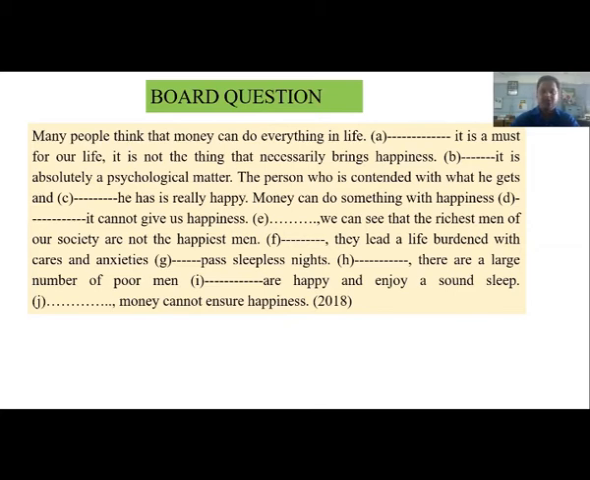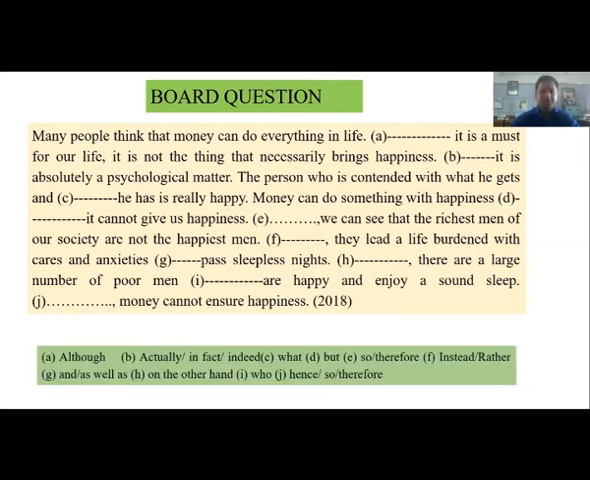J, money cannot ensure happiness. This is a good question for you, and you can see there are 10 gaps for you, and for each gap there is half mark. So in total 5 marks for you for sentence connectors. So dear students, let's see the answer